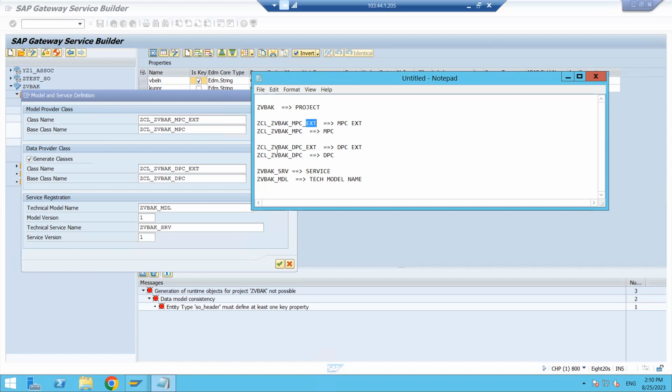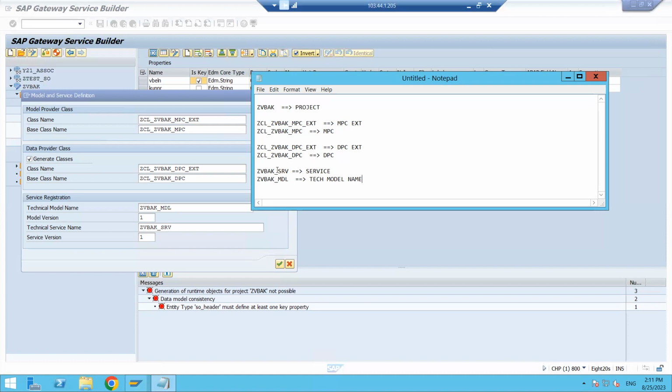And coming to the DPC, for this one also, first of all it is adding ZCL, and after that the project name ZVBAK, and then DPC, data provider class. Okay, and this is the super class or parent class. DPC is the parent class, DPC EXT is there. This is the child class or subclass or extension class.